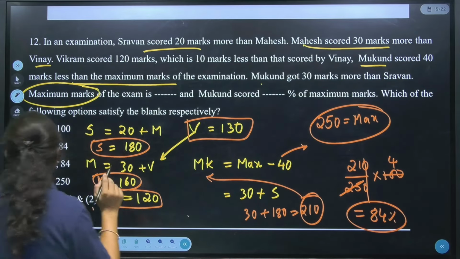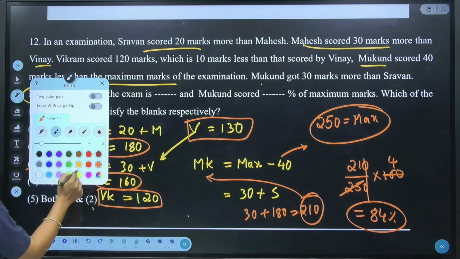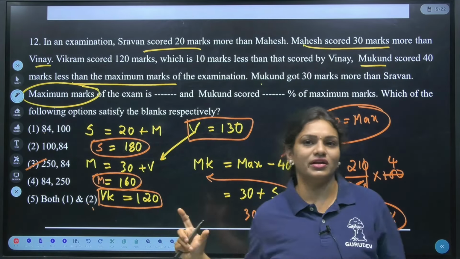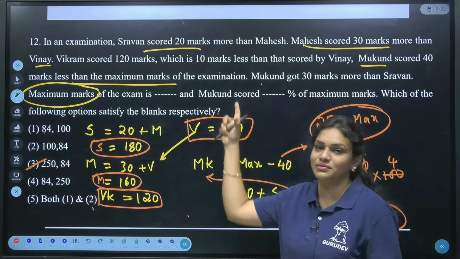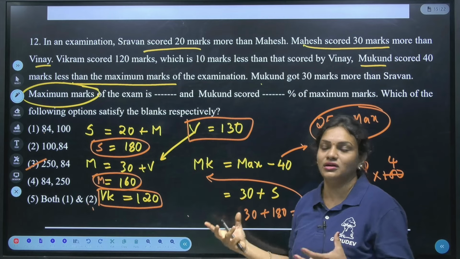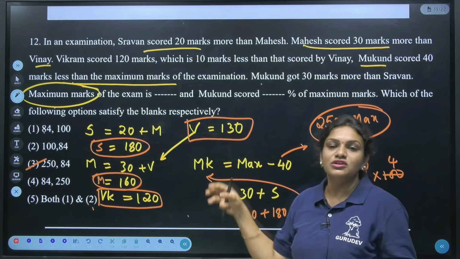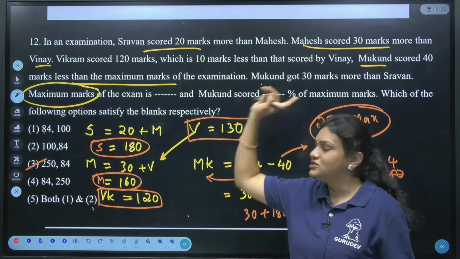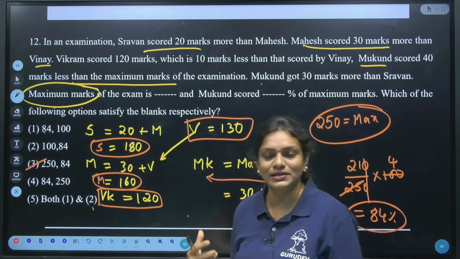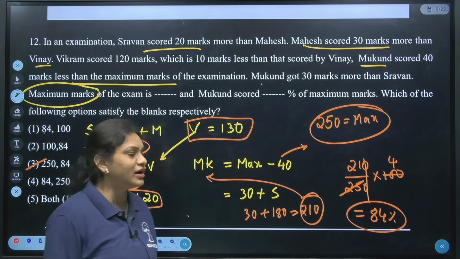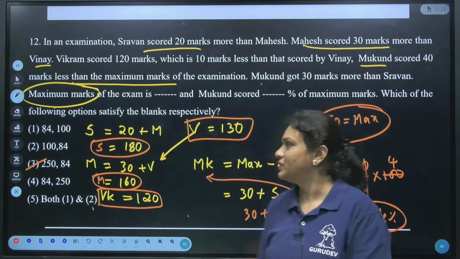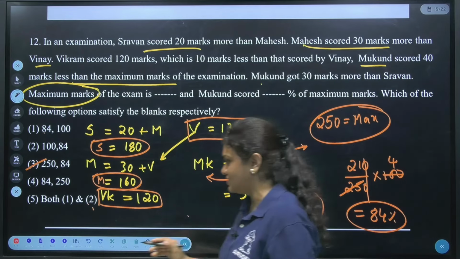If not, you just revise once again, guys. Just go through sentence by sentence, then it will be very easy. The question seems very lengthy, but we have much data here. So whatever sentence they have given, just go through one by one, analyze and do it once again. Is it clear? I hope it is clear for everyone. Those who got option third, it is the right answer. So these are the questions we have given as homework.